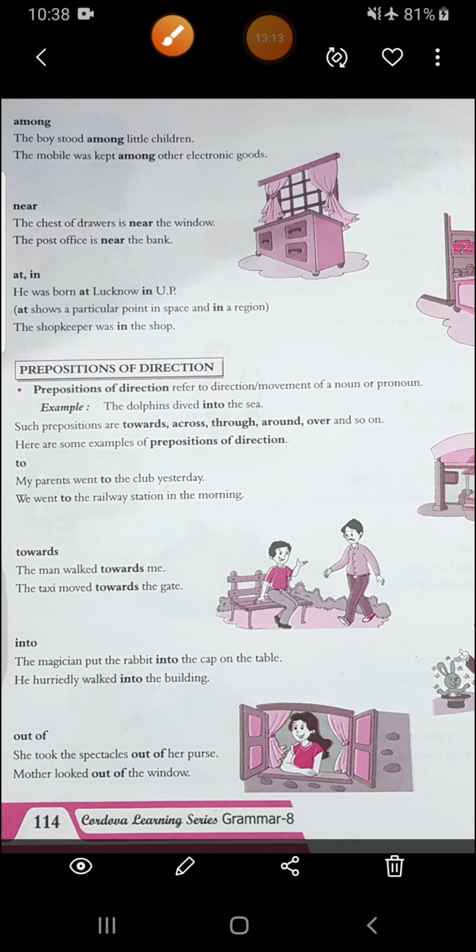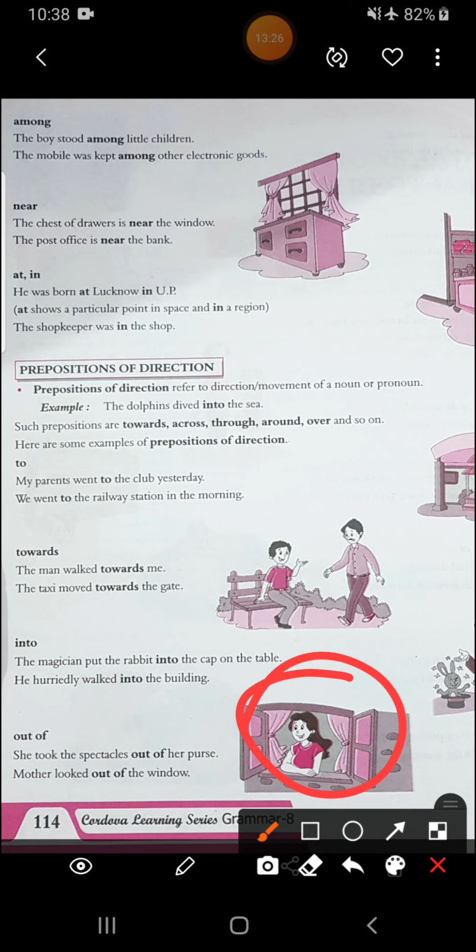Alright. Then out of. She took the spectacles out of her purse. Out of means taking out of. Alright. The mother looked out of the window. You can see in this image that she is looking out of the window.